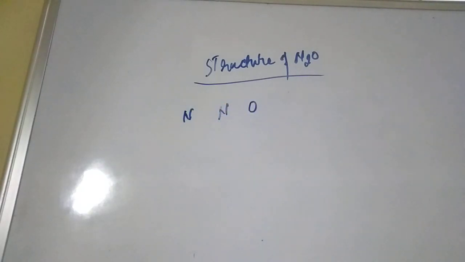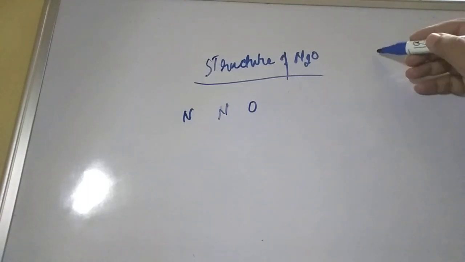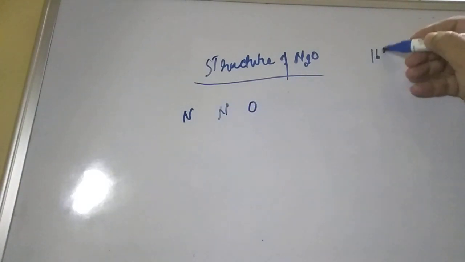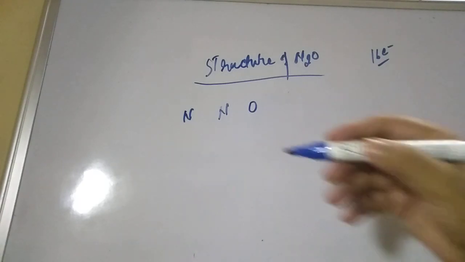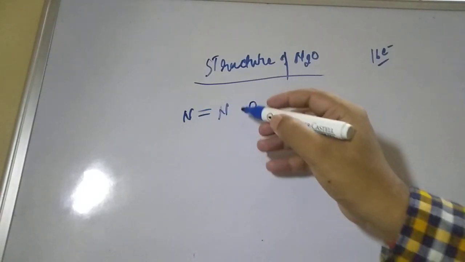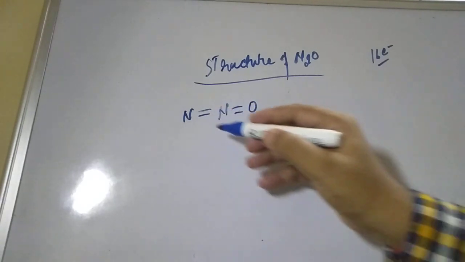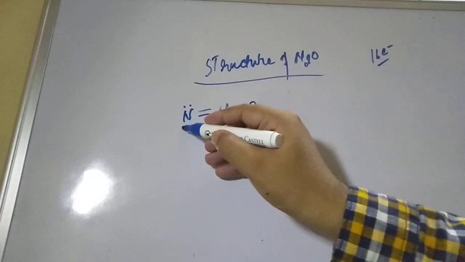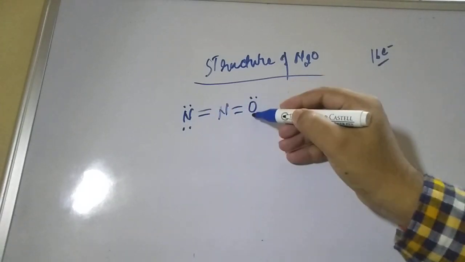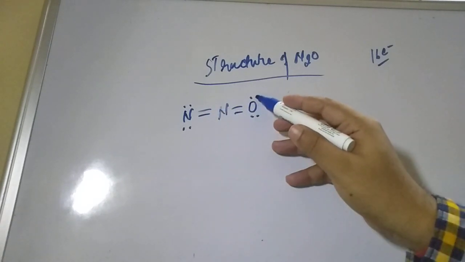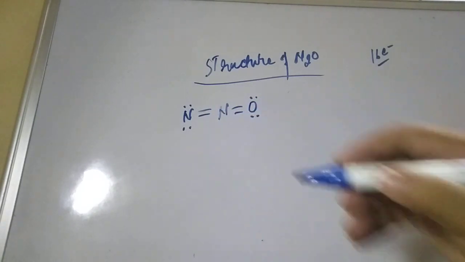Now the total number of valence electrons is 16. So we have to distribute the 16 electrons. How to distribute? Here a double bond, here a double bond. So that is 4, 8 electrons we distributed. Here is 2, here is 2, and this side 2, and this side 2. So 2 to 4, 4, 4, 8, and 4, 4, 8. So there are 16 electrons.